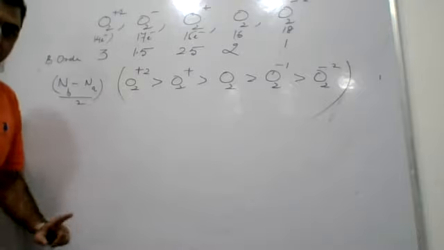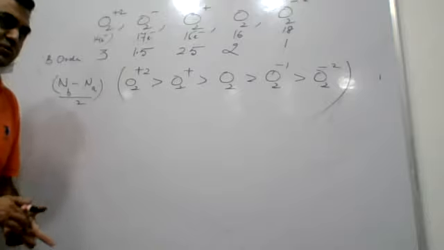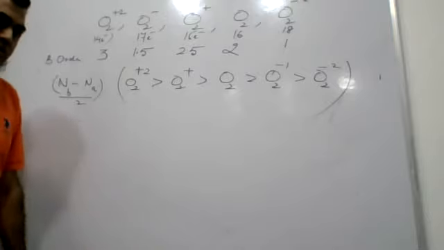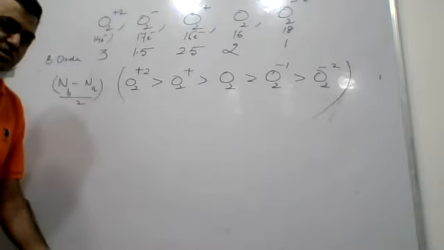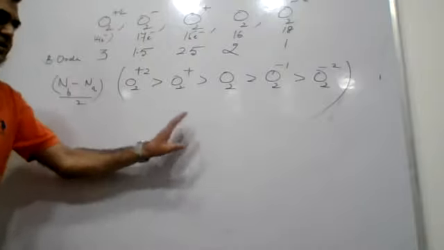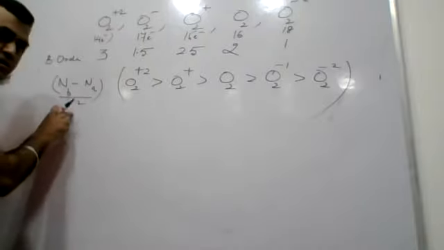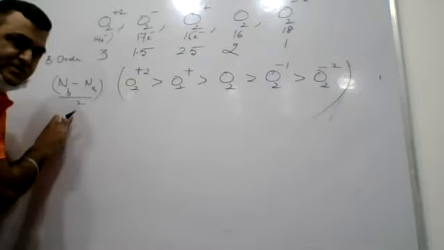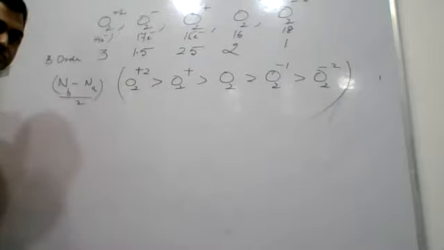Now, bond order basically determines strength of bond. What is bond order quantum mechanically? Number of shared electrons per atom in a bond. The larger the bond order, the more will be the number of shared electrons. The more the number of shared electrons, the stronger will be the attraction. The stronger the attraction, the stronger will be the chemical bond. So bond strength and bond dissociation energy are directly proportional to bond order. So that we will achieve. As the first option, you have to quote the decreasing order of bond dissociation energy. As bond dissociation energy is directly proportional to bond order, it will be the same order.